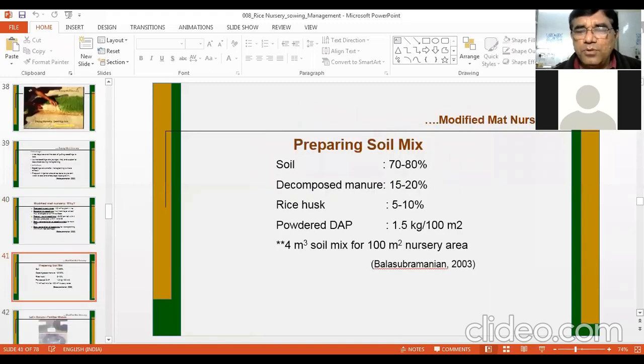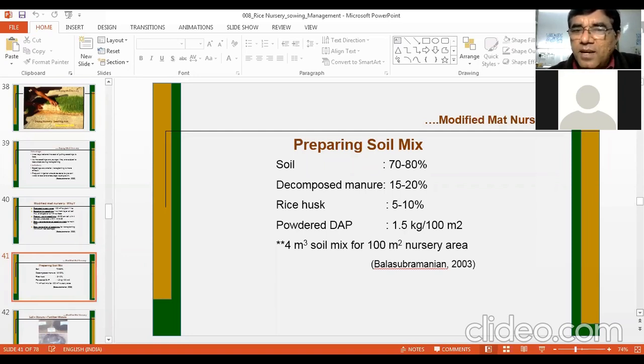So you can see you need to prepare a mixture of the soil. Prepare the soil mixture, whatever quantity of the mixture is required. In that, you take 70 to 80% soil and well decomposed manure, farmyard manure or compost, 15 to 20% share, and rice husk can be taken 5 to 10% because it will help in making your soil more aerobic.